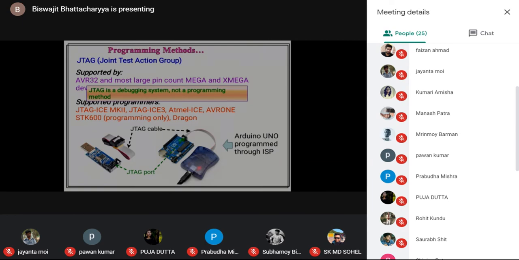JTAG is the set of pins through which not only programming is performed, but debugging is also done. Debugging means finding errors in the IC and in the program. So it is not strictly a programmer only. It can do a lot more than this. We can find errors within the hardware and software.